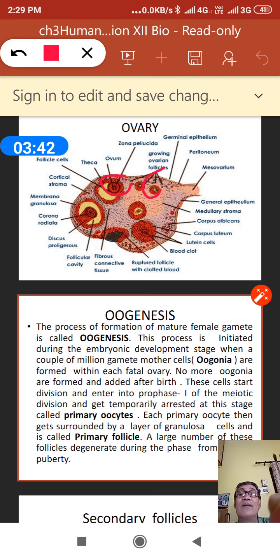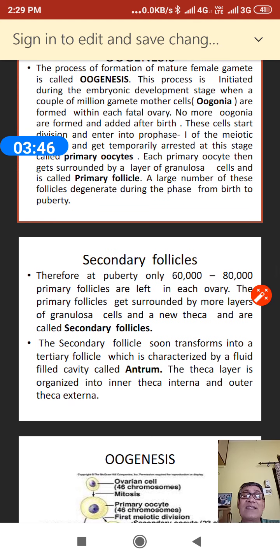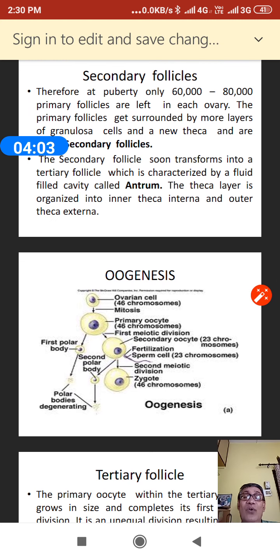Whenever the antrum is formed, the secondary follicle is transformed into the tertiary follicle, and the theca layer is divided into theca interna inside and theca externa outside the tertiary follicle. Here in the flow diagram you see the ovarian cell, primary follicle and tertiary follicles.